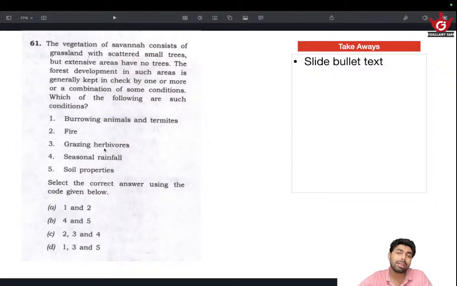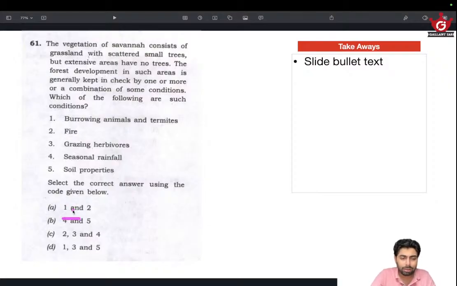So there is a good chance that no trees will be able to grow because of this large base of herbivores. This is not the case with evergreen forest. Evergreen forest doesn't have that large herbivore base. There will be mostly small species, and there will be large predators, and the areas where they feed are just small, and the base is not very large when it comes to evergreen forest. So that's a good reason.